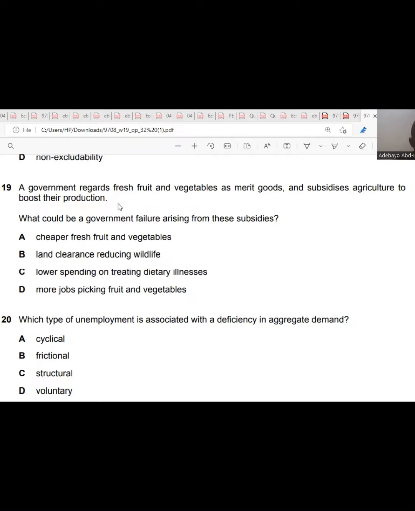That is good for the economy. Lower spending on treating dietary illness, yes, because now people would eat vegetables more and that improves their health. More jobs picking fruit and vegetables, that means more jobs would have been created as a result. B, land clearance reducing wildlife. Reducing wildlife is an external cost. It's even a social cost. So that's a government failure. So B is the answer for question 19.